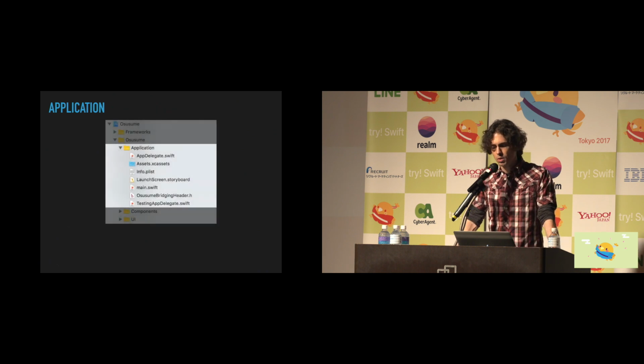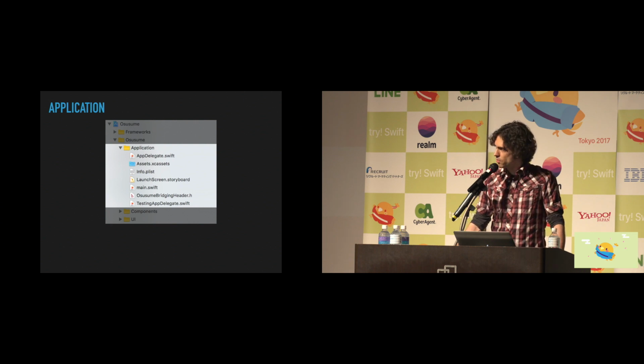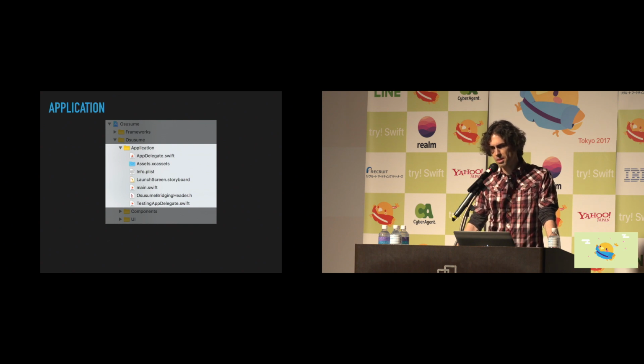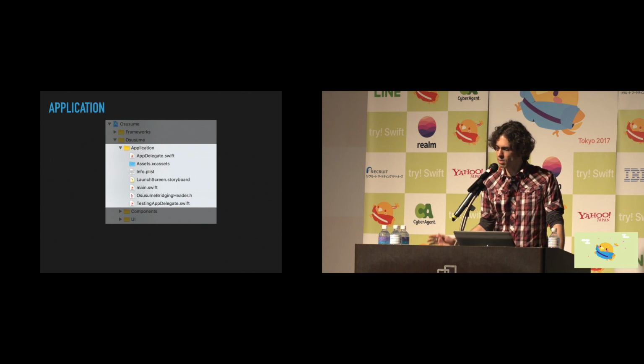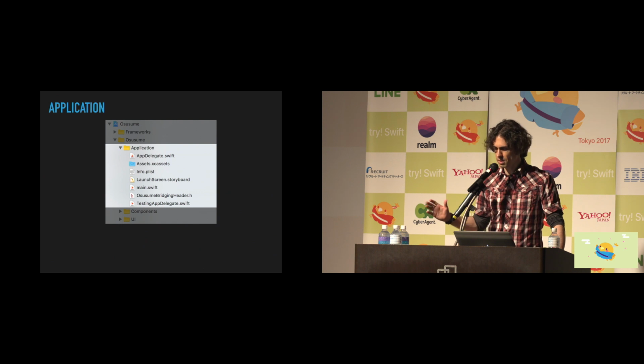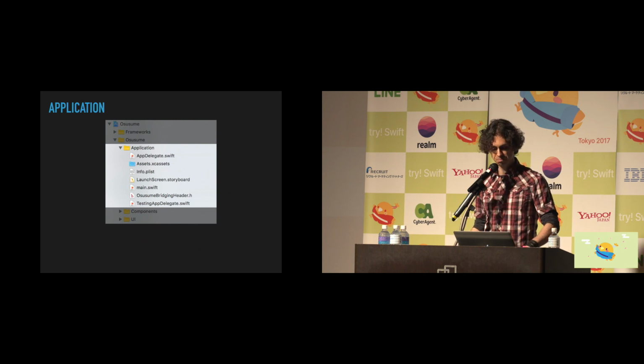For the application folder, these are the files that are required for the application to run that you generally don't touch very often. Kind of get in the way. Things like your app delegate and your assets, launch screen, maybe your info plist, main Swift file, etc. This kind of cleans it up and gets them out of the way, since they're things that we're going to rarely work with.